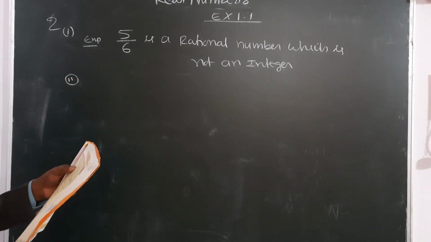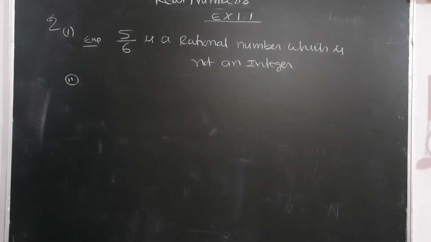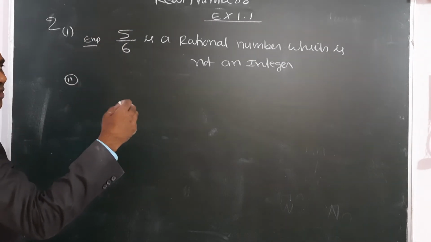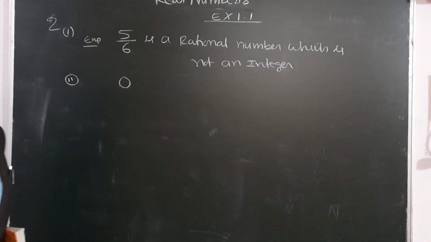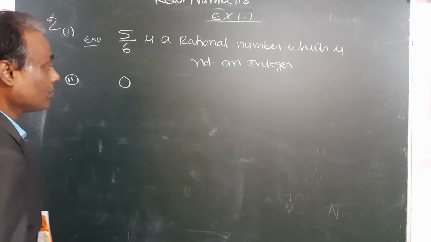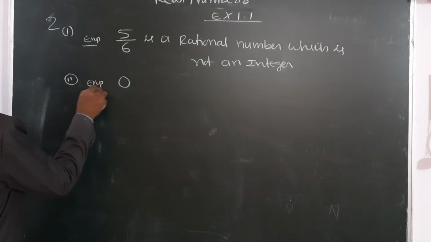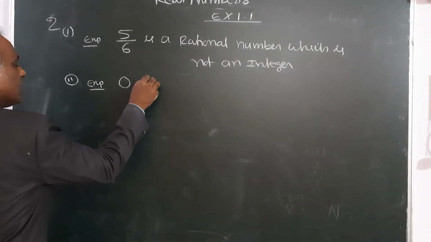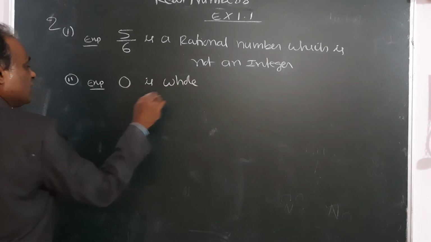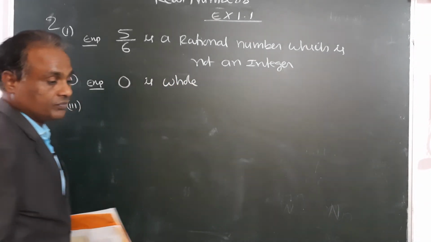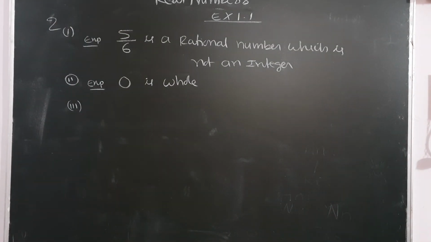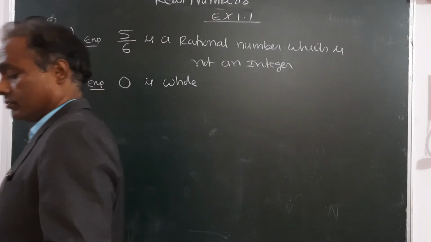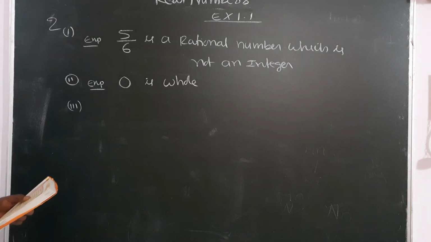Tell a whole number which is not a natural number. Remember the definition of natural numbers and whole numbers. 0 is a whole number which is not a natural number. Just one example we asked.